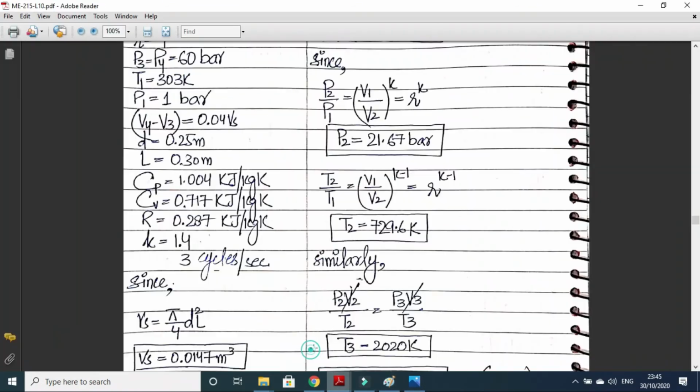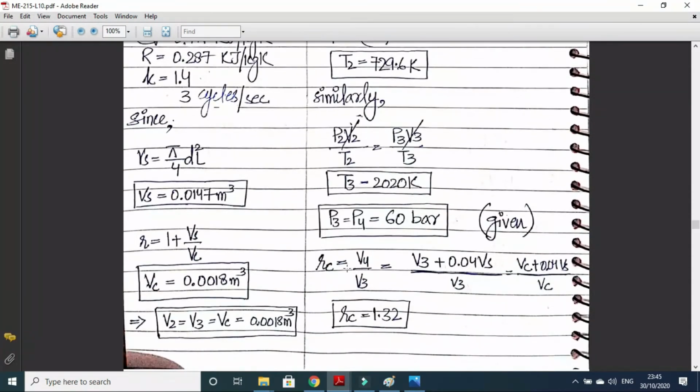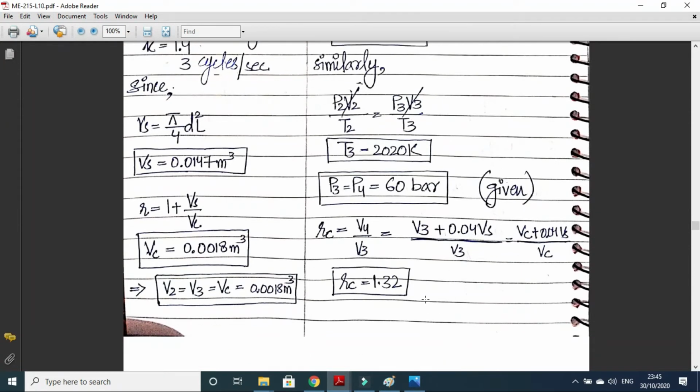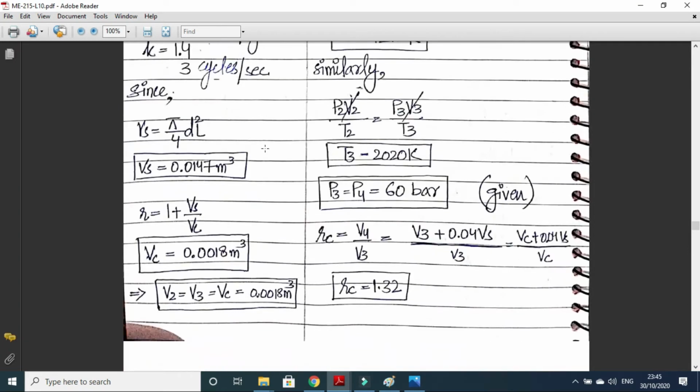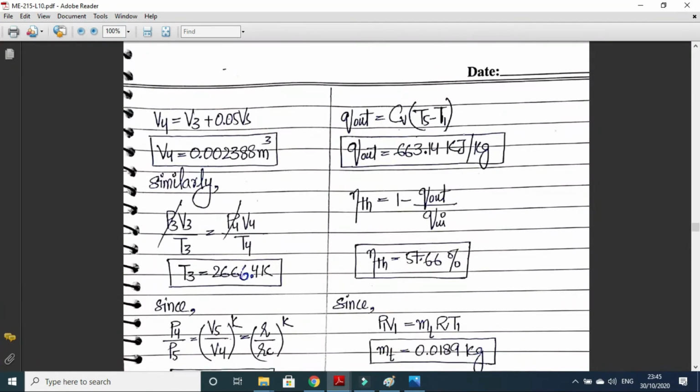So RC will be equal to V4 upon V3, and V4 is equal to V3 plus 0.04 Vs. So cutoff is known. V4 can be calculated as V3 plus 0.05 Vs. This thing should be 0.04. This is a typo mistake. You can check.